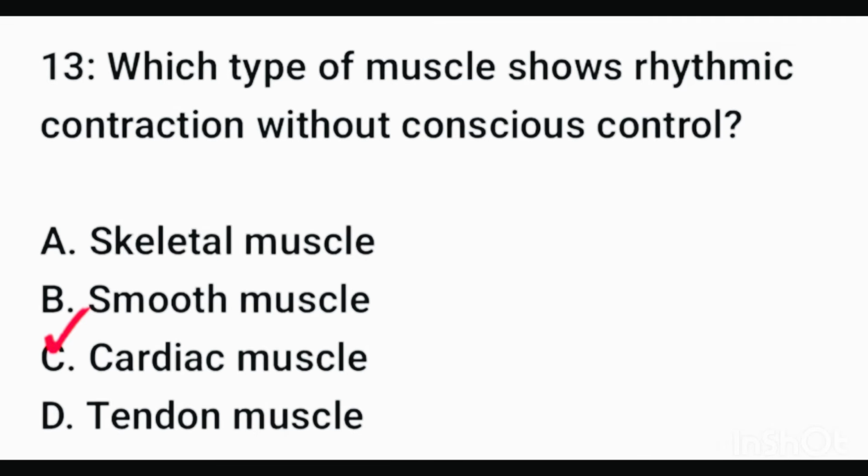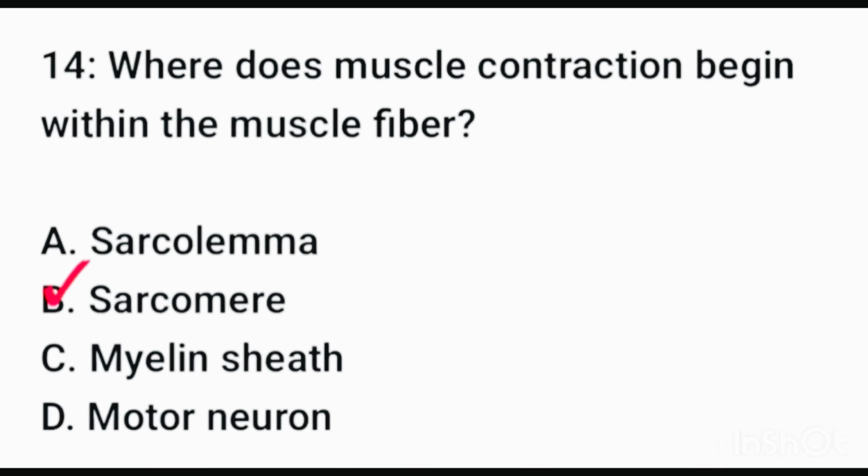Question number 13. Which type of muscle shows rhythmic contraction without nerve control? Here correct option is option C, cardiac muscle. Question number 14. Where does muscle contraction begin within the muscle fiber? Here right option is option B, sarcomere.